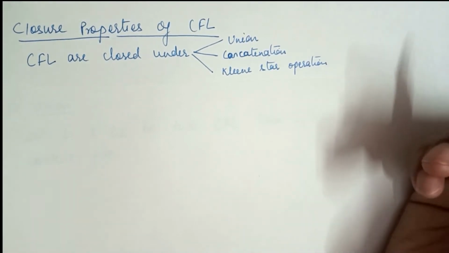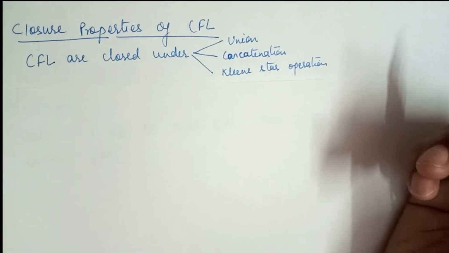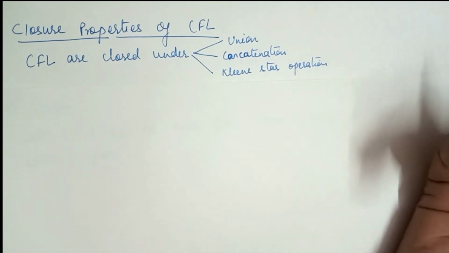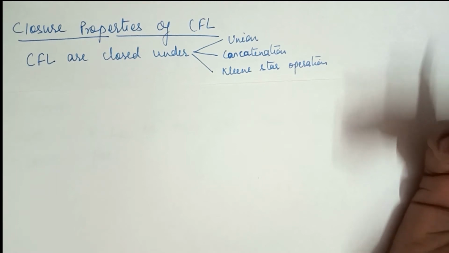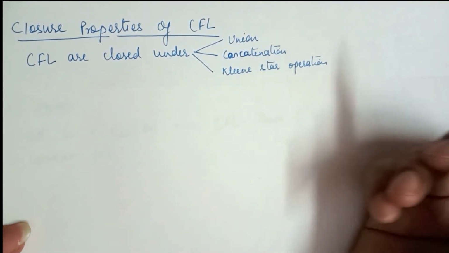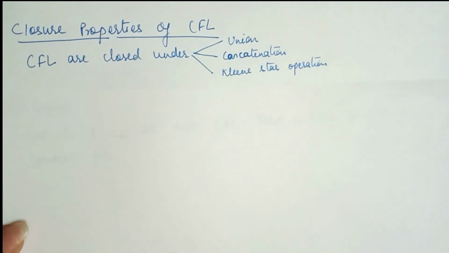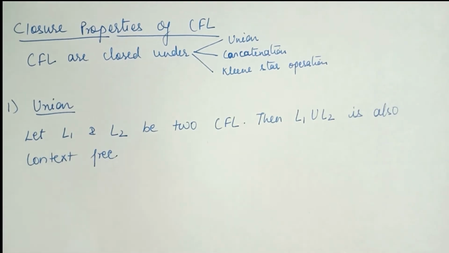And for the remaining operations like intersection, or intersection with regular language, or complement, the context free languages are not closed. So first we discuss these three operations, and then later on we discuss the non-closed properties for the context free language. So the first is union.